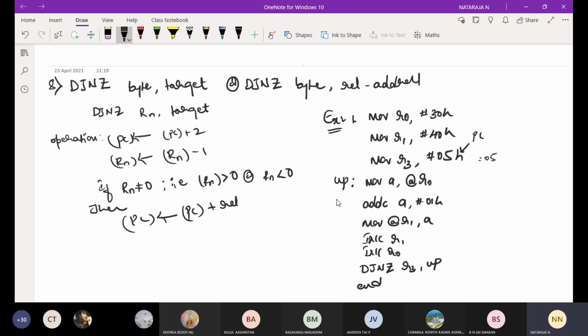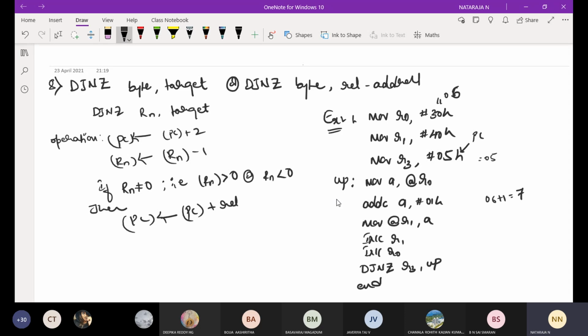Now MOV A, @R0 means at R0 we have 30h, and the data there will be moved to the accumulator. For example, in 30h I will have 06. My data is 06. I won't take 05, it would be confusing, since the count is also 05. Now I am going to load the value 06 into the accumulator. Now add with carry, A comma 01, direct data here. Then add with the accumulator: the accumulator has 06 plus 1, which will be 7. That 7 will be loaded into the accumulator.